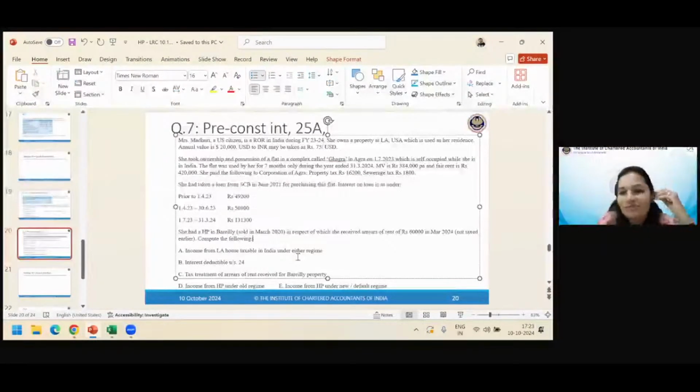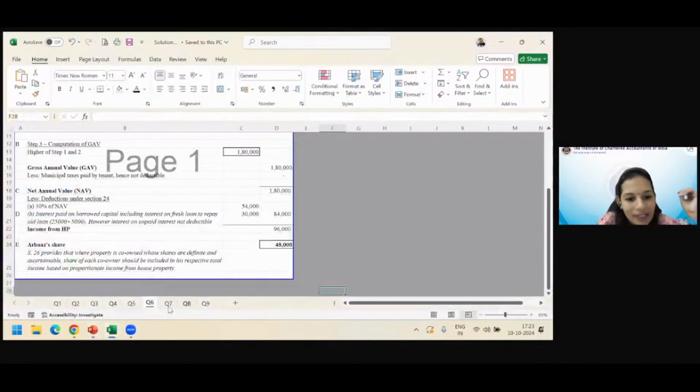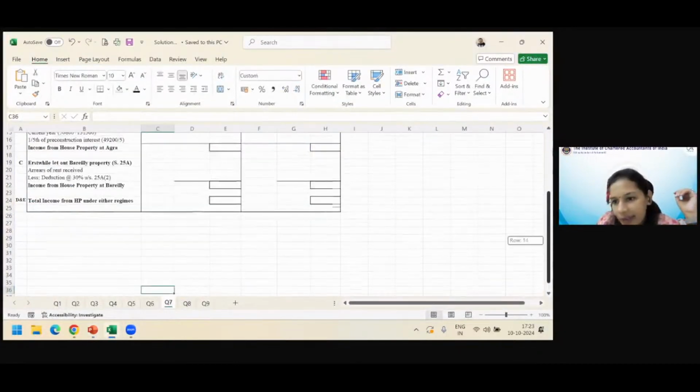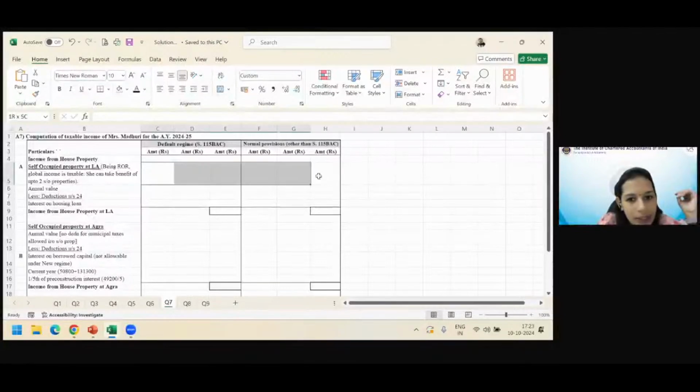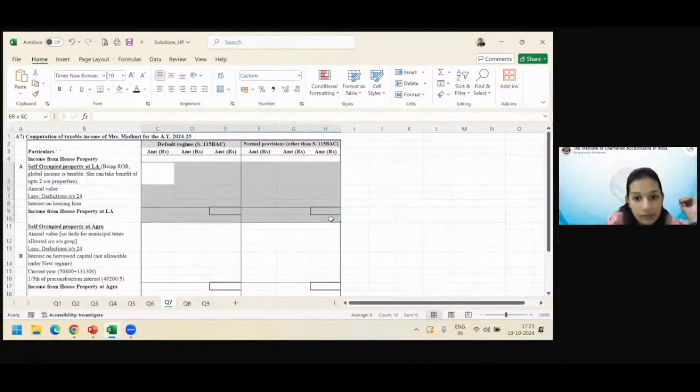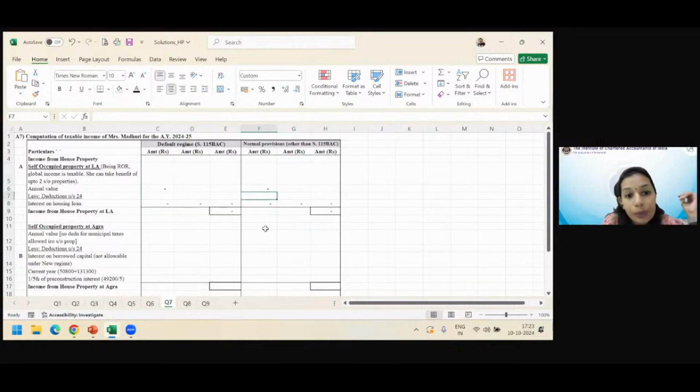So no income will arise in this. Income will not arise. See? Why I like these kind of sums? They give us so much information that we tend to think we'll have to use it. We have got $20,000 and we have got an exchange rate. We definitely have to use it. You know? But what do we do with all that if it is self-occupied? We don't need it. Absolutely correct. The answer is 0 under either regime.